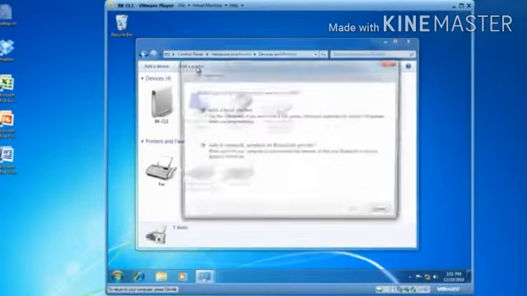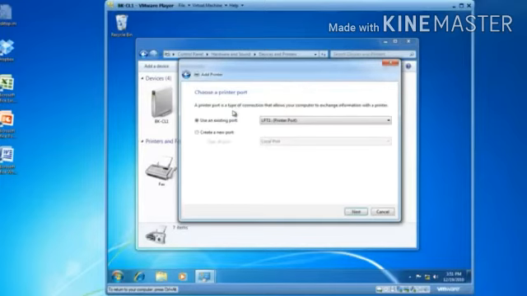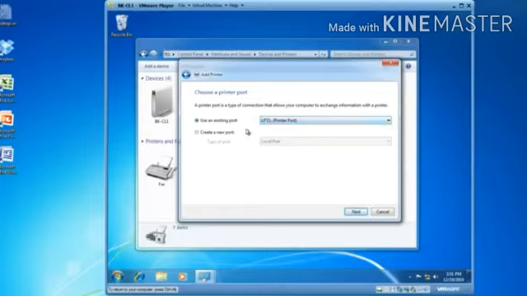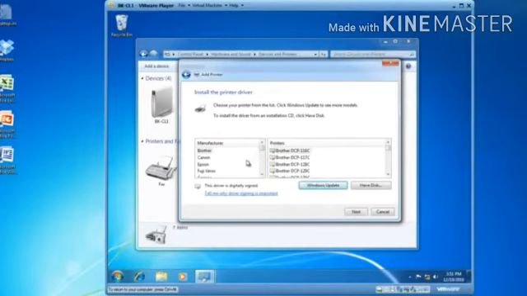Now left click, you will find the Add Printer option. In Add Printer, two options are there, one for local printer and the other for network printer. Select the local printer and click on it and select the port like LPT1, LPT2 or COM.